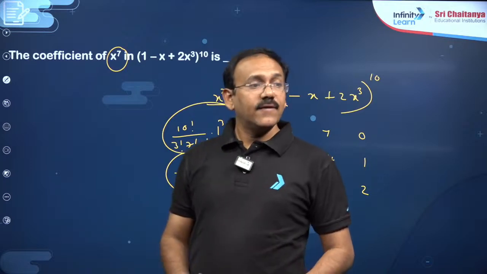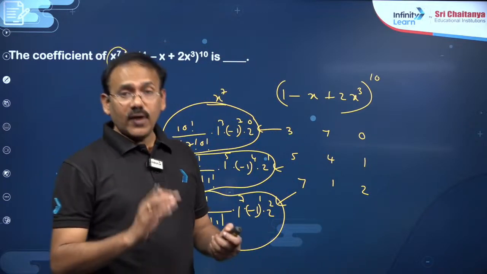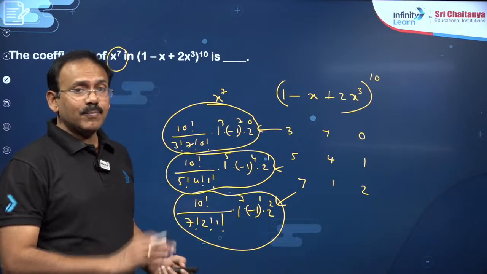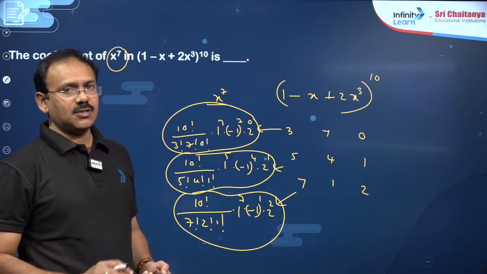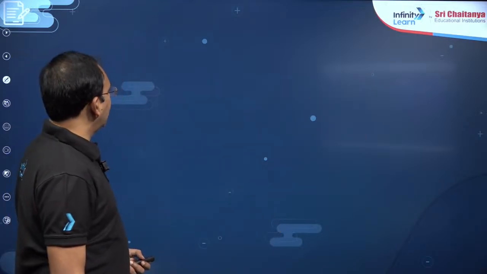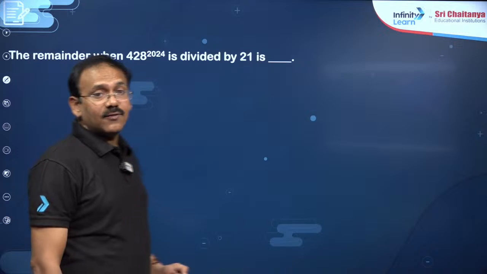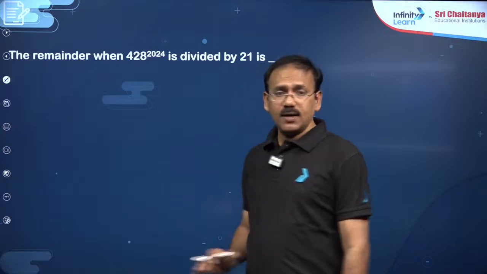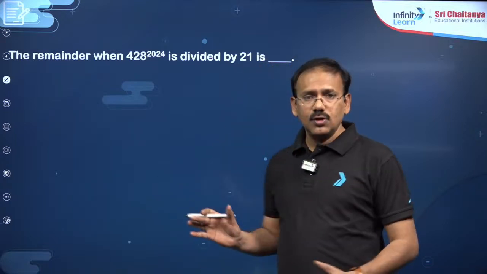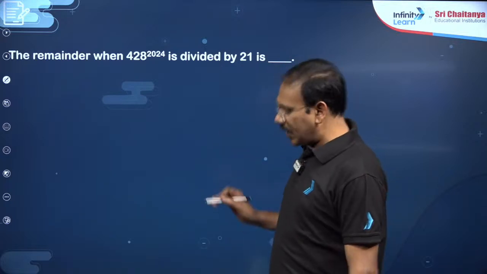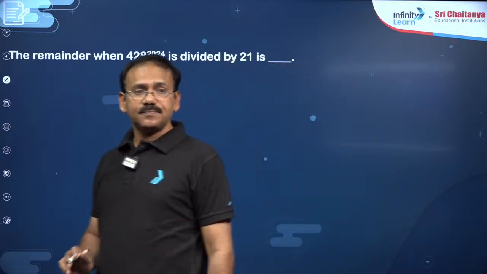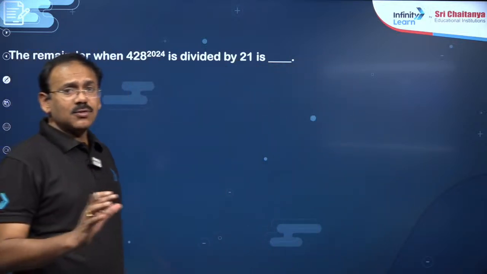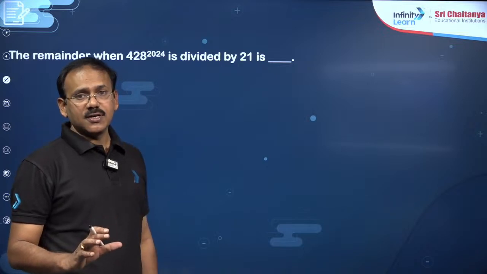So, my dear friends, we can say the third model is finding the coefficient of x^n in products and other combinations. Okay, so 3 models are comfortably done. The next model, my dear friends, is the remainder model. This is the 4th important model, which can be done very easily. We can do it using the binomial theorem, but we can also do it in a direct way. The simple point, dear students, is to find the remainder. There are many questions on remainders, dear students.